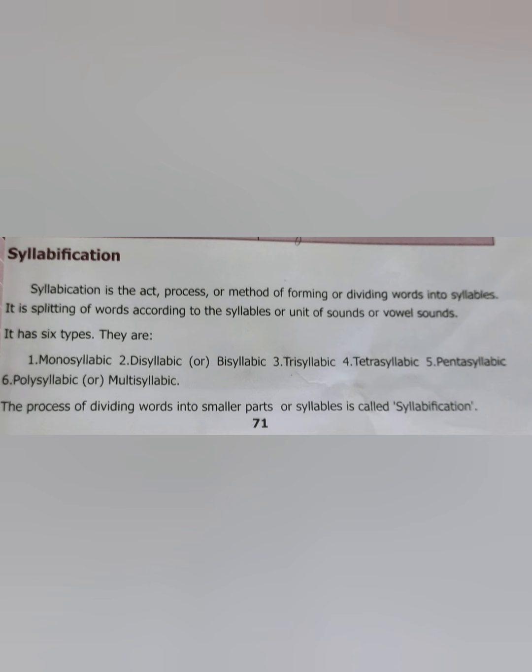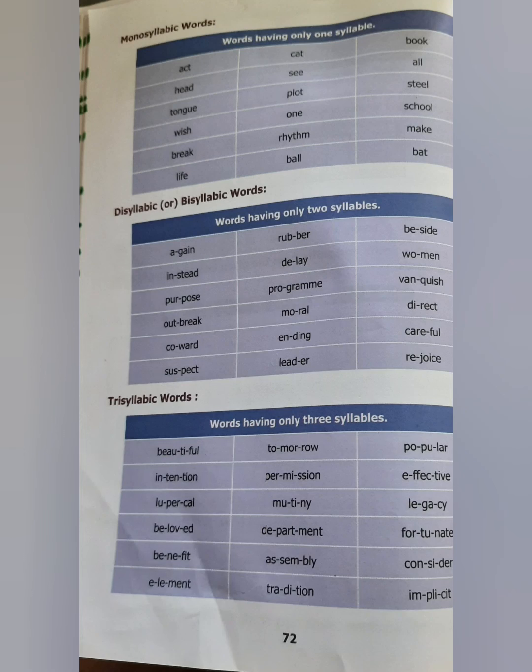Then syllables. Syllables are nothing but the unit of pronunciation, and each syllable has a vowel. A unit of sound as a vowel sound. There are 6 types. Monosyllabic means 1 syllable, disyllabic means 2, or bisyllabic you can say. Tri means 3, tetra means 4, penta means 5, 6 means poly or multisyllabic. The process of dividing words into smaller parts is called syllabification. When you pronounce a word, it divides into syllables. So pronounce the word slowly, and each has a vowel sound. That only keep in mind.